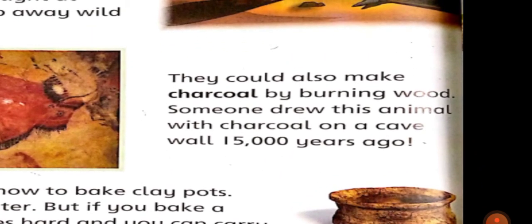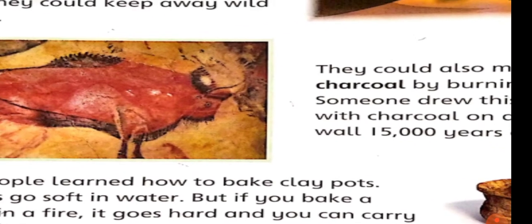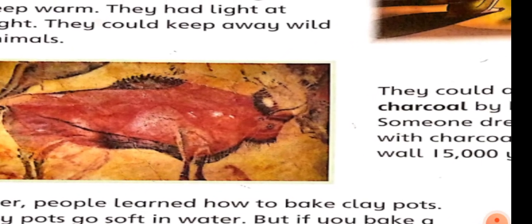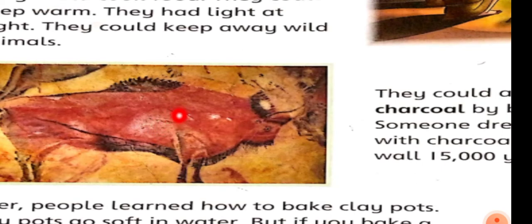And here is the second paragraph. We are going to read that they could also make charcoal by burning wood. Someone drew this animal with charcoal on a cave wall 15,000 years ago. Even then they had drawn some things. Here you can see on the wall, with charcoal, they have drawn a picture of some animal. It is like a cow or something like that. So this picture is almost 15,000 years old.